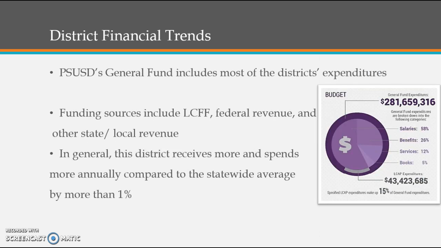Moving on to the next slide, which is district financial trends. The overall general fund budget for Palm Springs Unified is just over 281 million. And as you see in the photo on the right side, it is broken down into the different categories of the expenditures, including the salaries, benefits, services, and books. And the LCAP expenditures, which are used to improve the quality of the district, which we'll get into a little bit later, make up about 15% of this general fund.